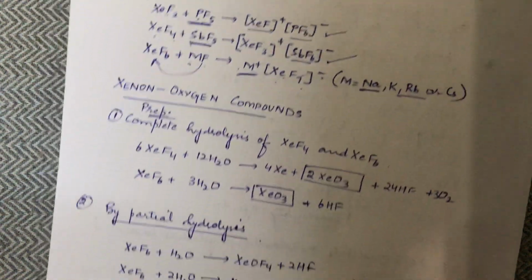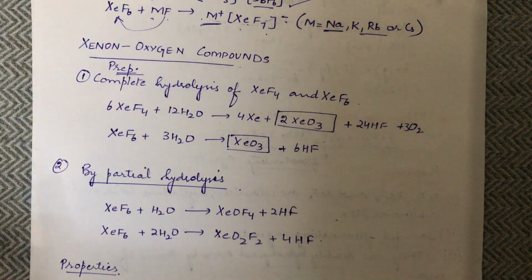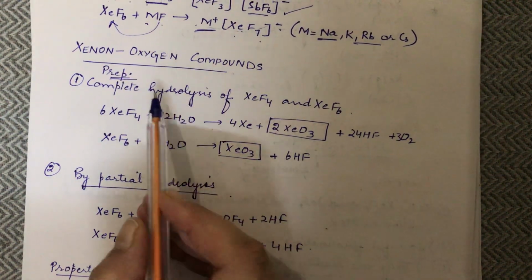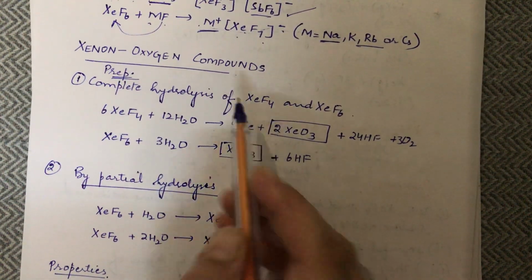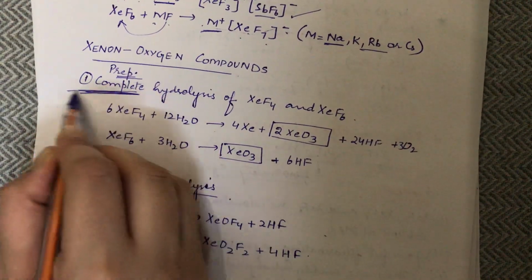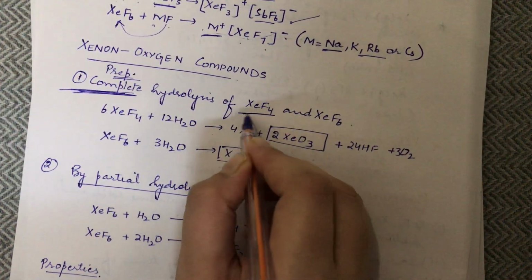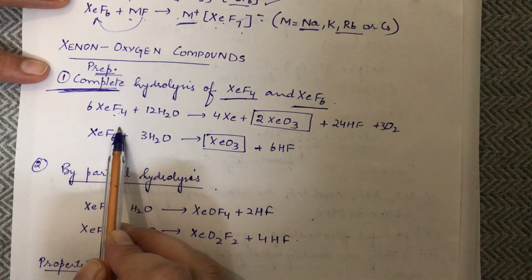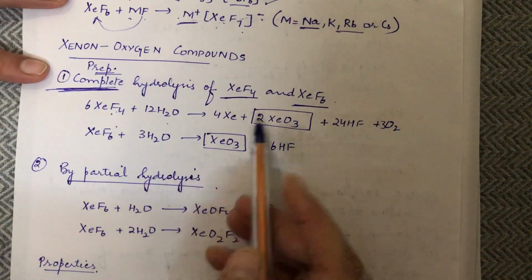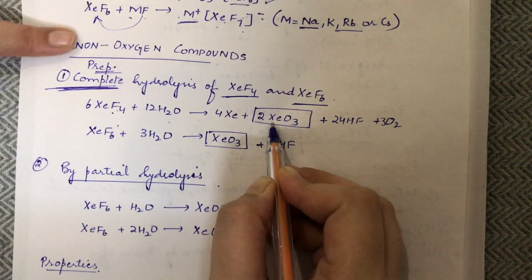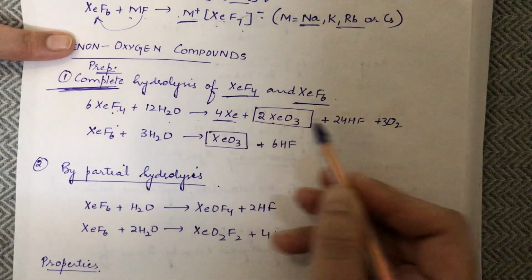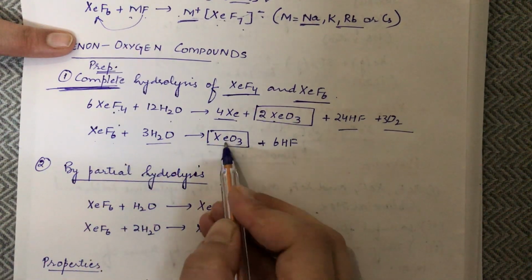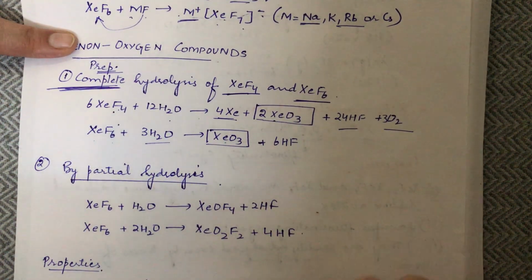Now we will talk about another topic. We have talked about xenon fluorine compounds. Now we talk about xenon oxygen compounds and how they are prepared. They are prepared by complete hydrolysis, and I am stressing the word complete, of XeF4 and XeF6. If we have XeF4 with 12 moles of water, you get XeO3, which is the main xenon oxygen compound, and xenon, HF and O2 are released. If we have XeF6 and water, XeO3 plus 6HF are formed.